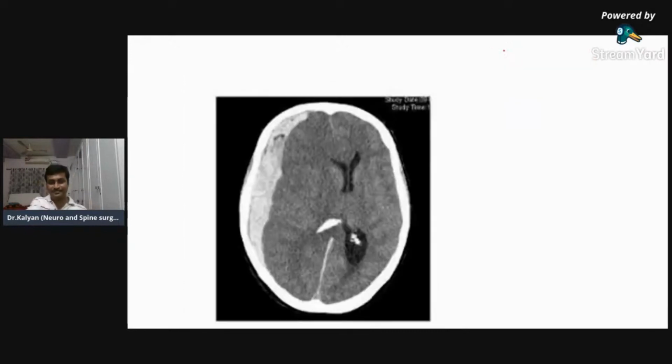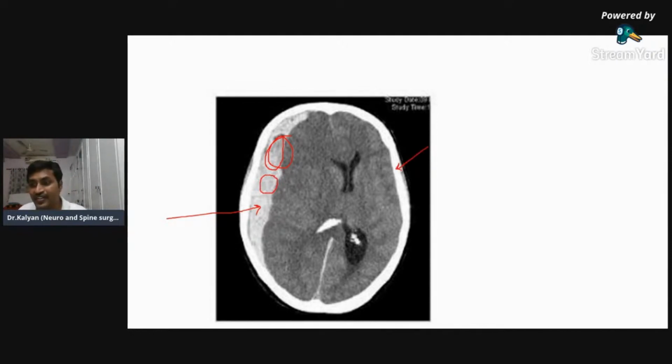Now, what is this white structure? Is this white structure more hyperdense than brain or less hyperdense than brain? So compare with this bone and compare this one. Is it more hyperdense or less hyperdense? This part or this part. Compare it with the bone. This is the bone.